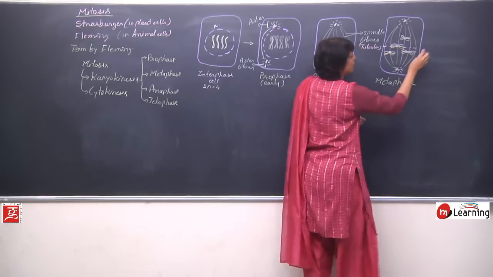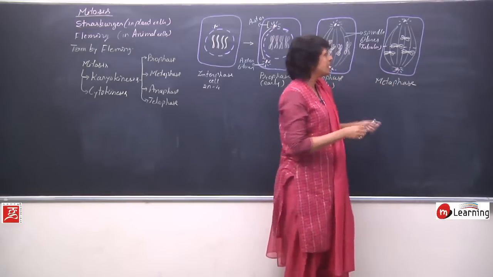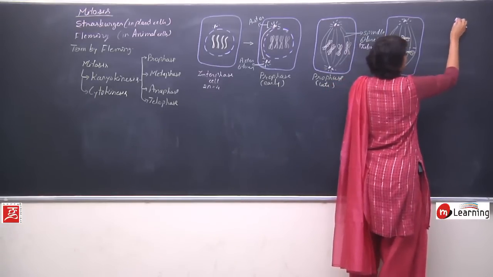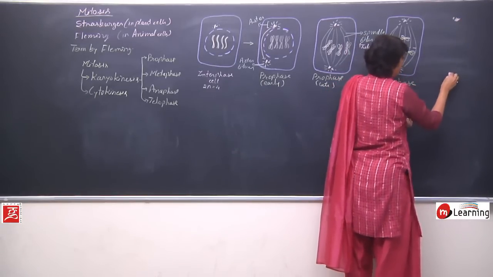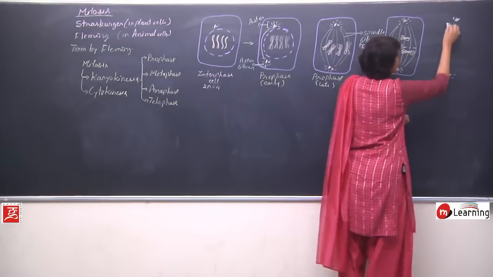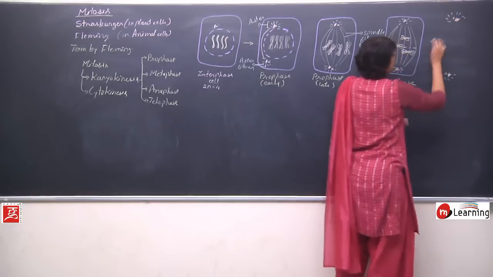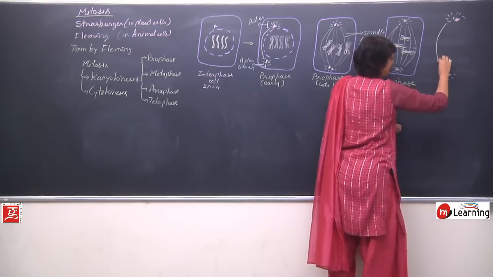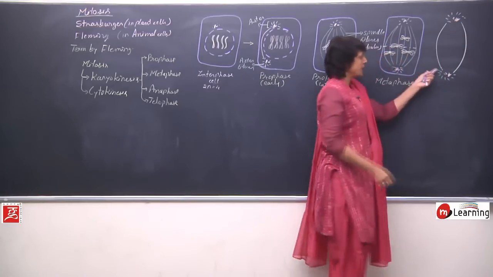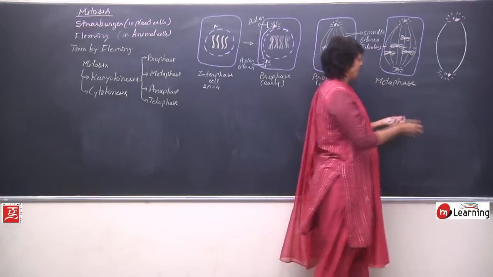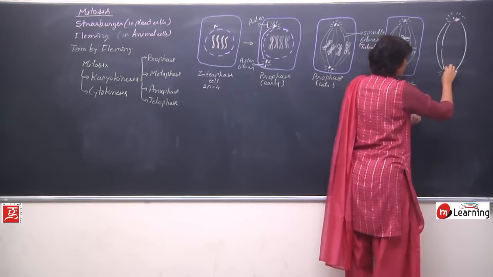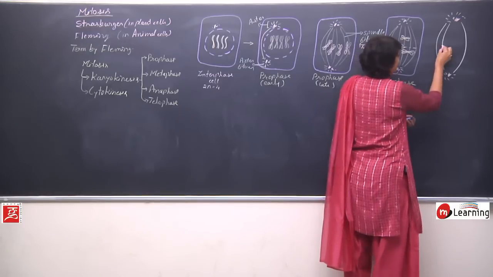So the attachment should be like this. I am making the spindle apparatus separately now, slightly bigger, so that we are able to see what exactly is the structure. This is one centriole, the second centriole, the aster fibers, the spindle fibers. Now the spindle fibers are of two types. One type runs from one centriole to another centriole. The second type are the ones to which these chromosomes are attached.